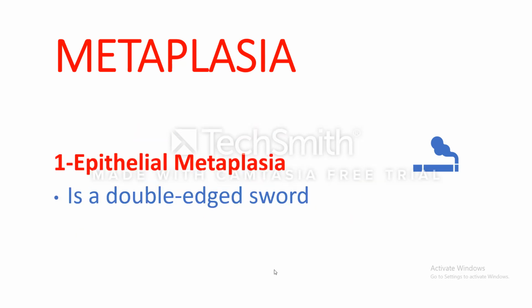But epithelial metaplasia is a double-edged sword. This means that the change from transitional or from columnar epithelium into squamous comes with a price.